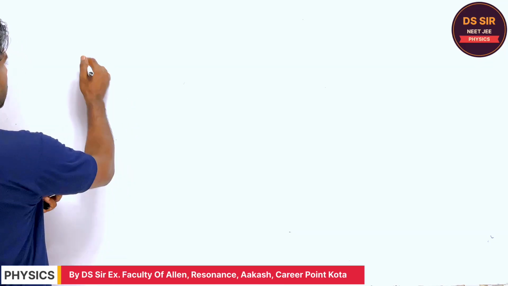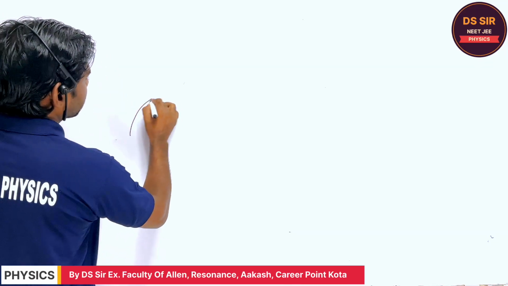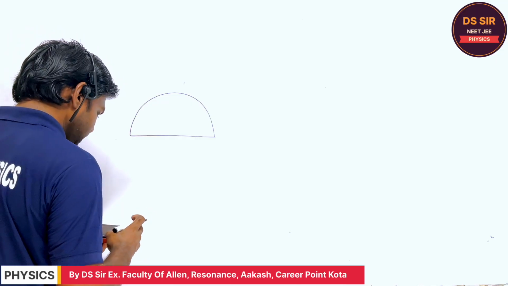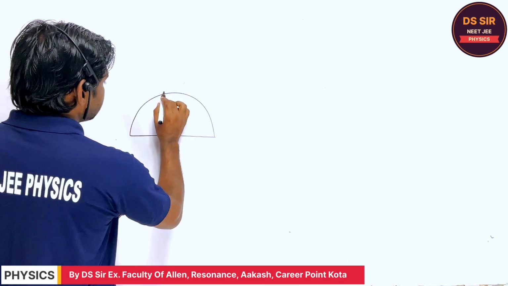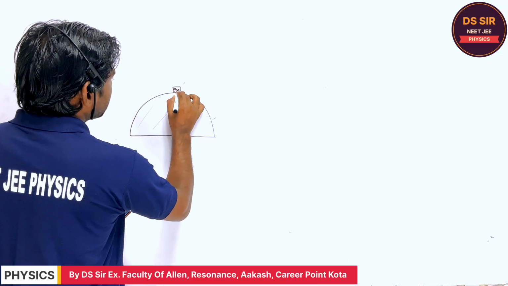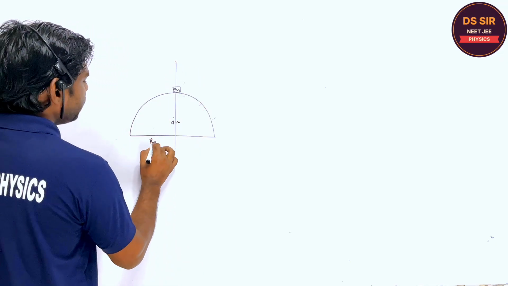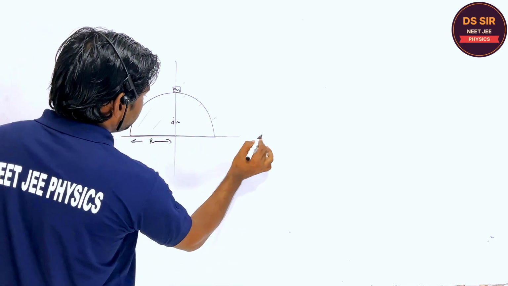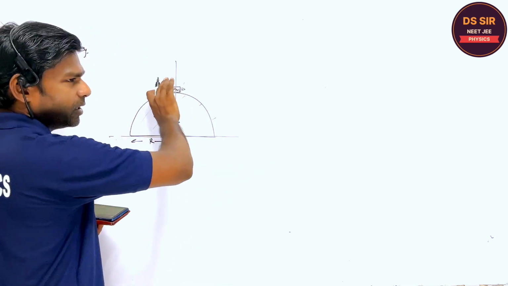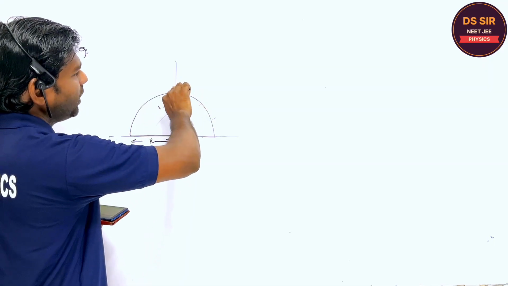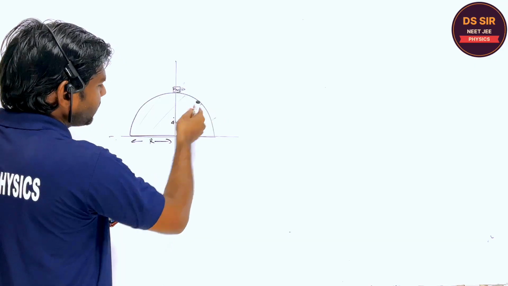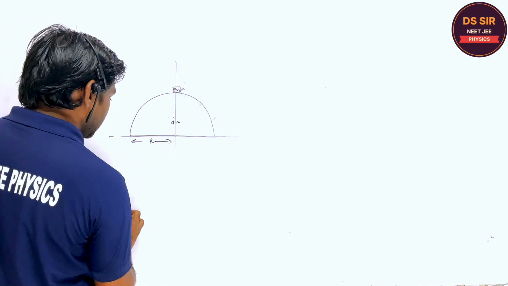For this question, we have the hemisphere. This is the hemisphere, and it is of mass 4m. Here one small block is placed over this. The radius of the hemisphere is r, and it is placed on a smooth plane. So what happens if you give a small impulse or a small tilt? It will move towards this on the surface, and therefore it will move like this. Are you getting or not?